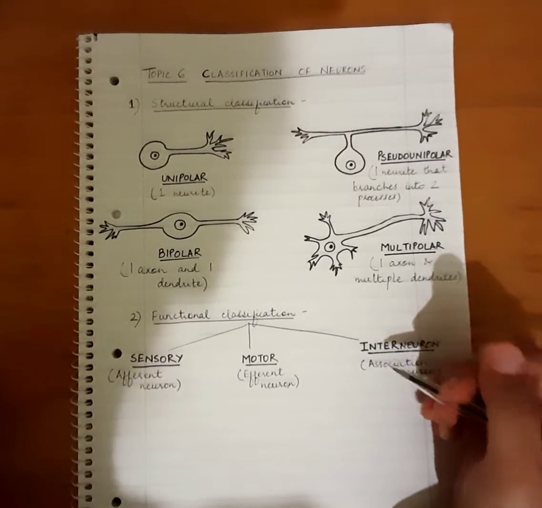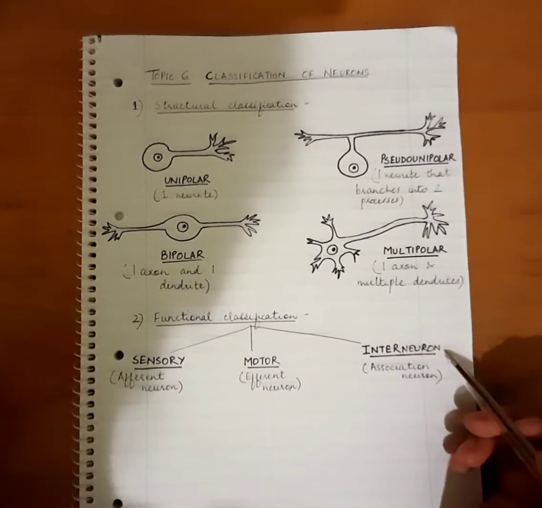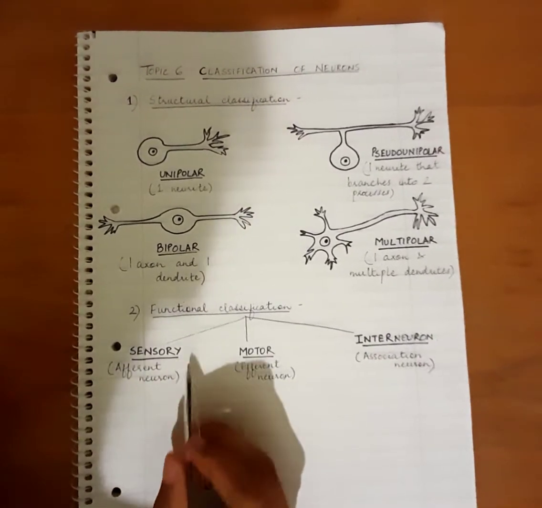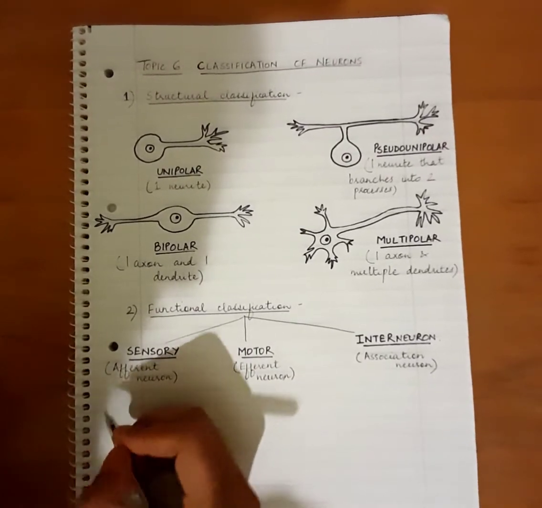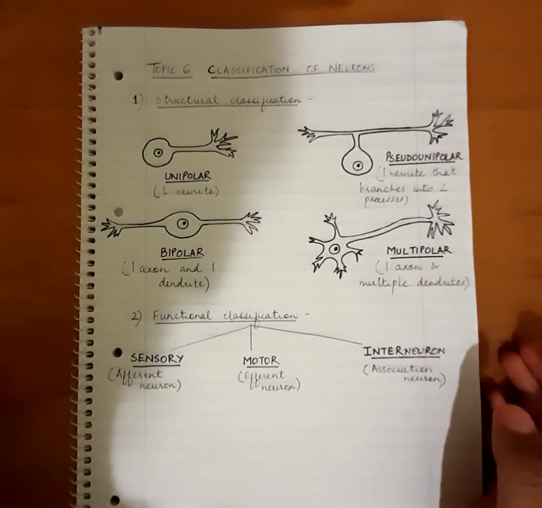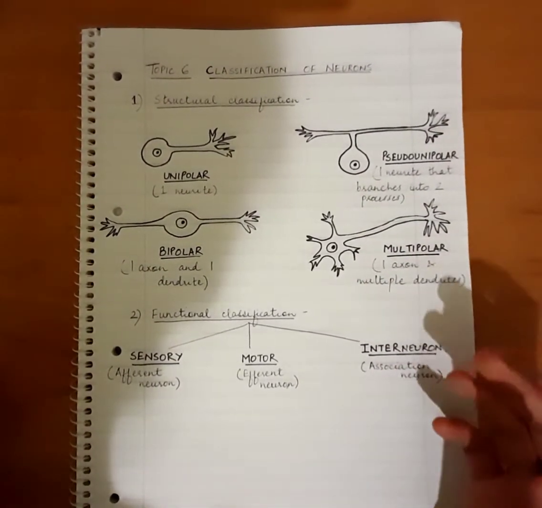Now functionally, neurons can either be sensory, motor, or they could be interneurons. Alright, so sensory neurons are those which basically receive sensations from the sensory organs. Okay, so from the sensory organs like the skin, the ear, the eyes.